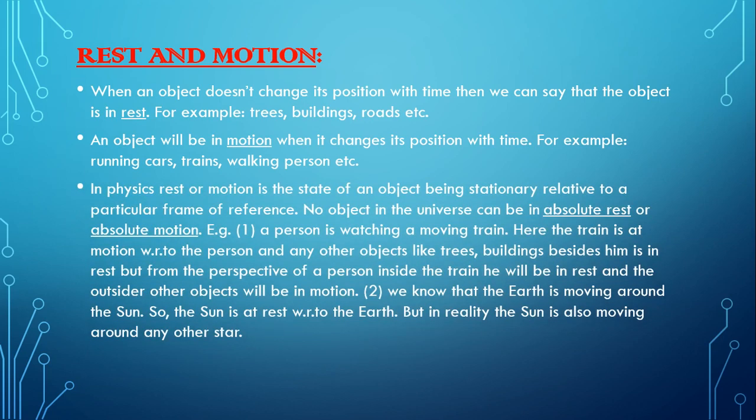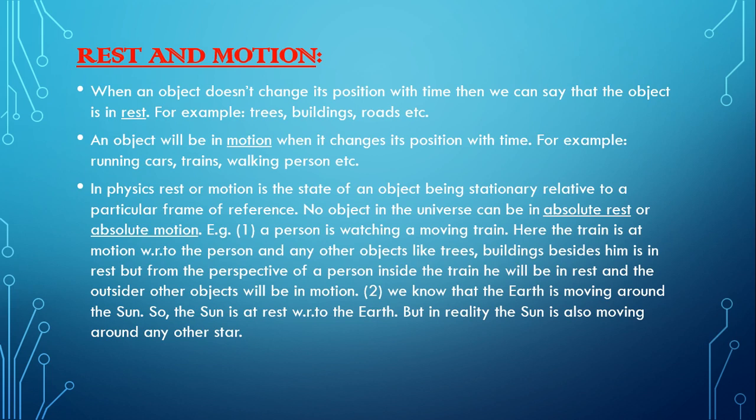Now, absolute rest or absolute motion. Motion and rest is a state of an object being stationary relative to a particular frame of reference. That means no object in the universe can be in absolute rest or absolute motion. Let's take an example.